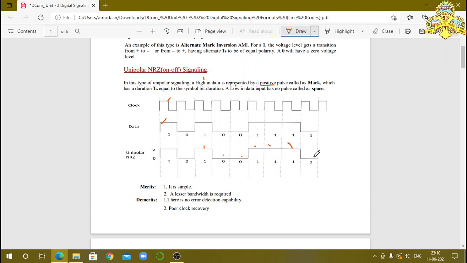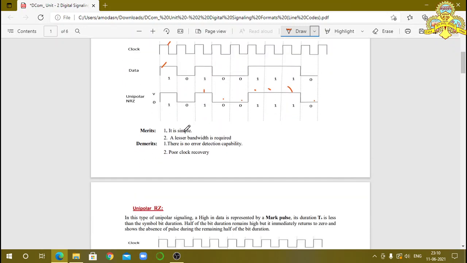After that 0. What does it indicate? 1 is indicated by positive voltage and 0 is indicated by 0 volts. This is called unipolar NRZ. We have only one polarity. This is a simple circuit and it has a lesser bandwidth requirement, because you observe this bit is 1. What data is present, that same data form is present in the unipolar NRZ also. So the required bandwidth is less.